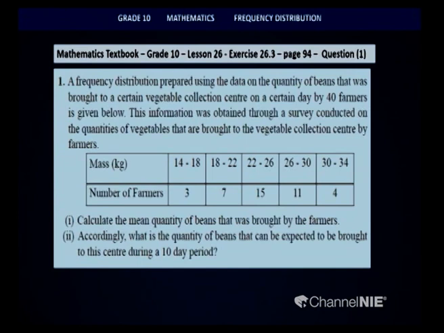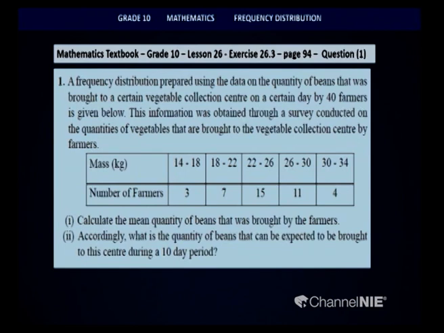This is from page 94 in your grade 10 textbook, and the first question of exercise 26.3. A frequency distribution prepared using the data on the quantity of beans that was brought to a certain vegetable collection center on a certain day by 40 farmers is given below. This information was obtained through a survey conducted on the quantities of vegetables that are brought to the vegetable collection center by farmers. As you can see, children, the table is given, the mass in kilograms and the number of farmers. So we know that the total number of farmers is 40.